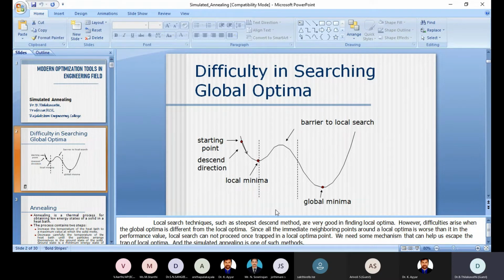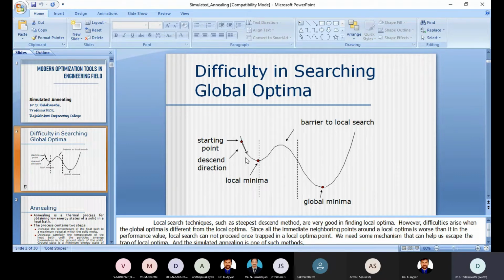Thank you. Now in the case of optimal searching, we begin from the starting point. In general the algorithms are descent algorithms only, because our intention is to find the minimum value, that is the local minimum.